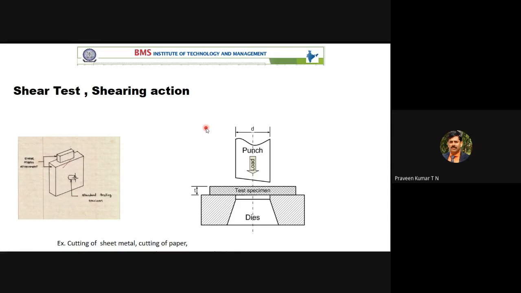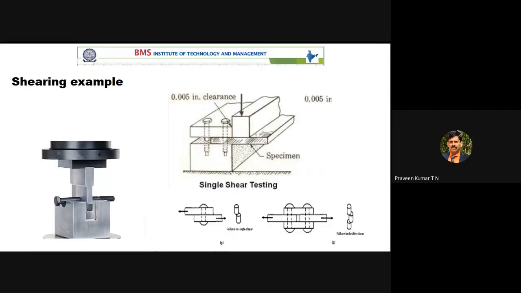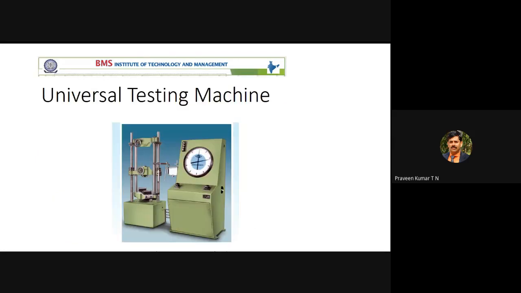We can take a small or bigger scissor and cut it into 2 pieces with a minimum amount of force, maybe 2 kg or 3 kg. But for the same book, if you want to tear it using compression load, we require a huge amount of load. So you have to find out the shearing strength also in the case of the shearing test. Shearing test is also conducted in the UTM. This is an example of shearing. We'll discuss that later.